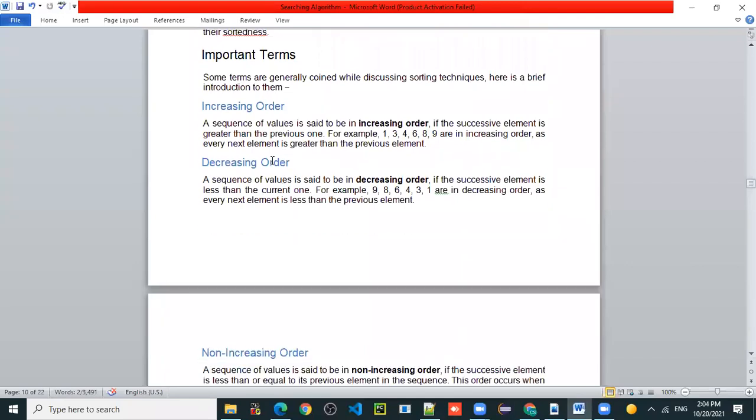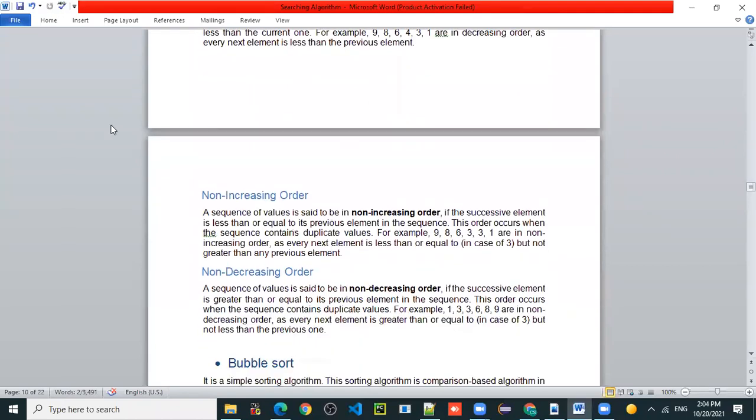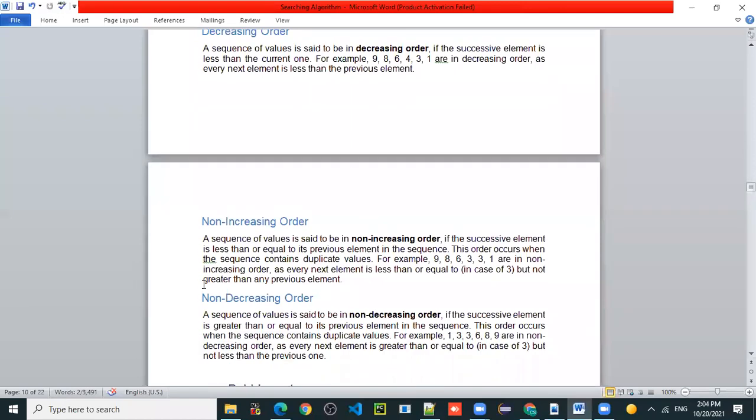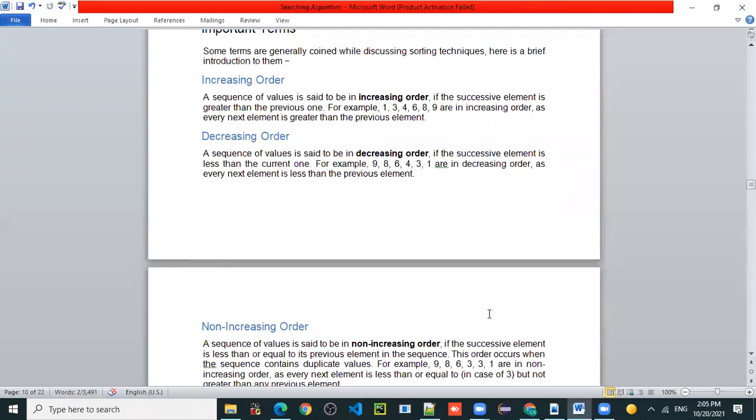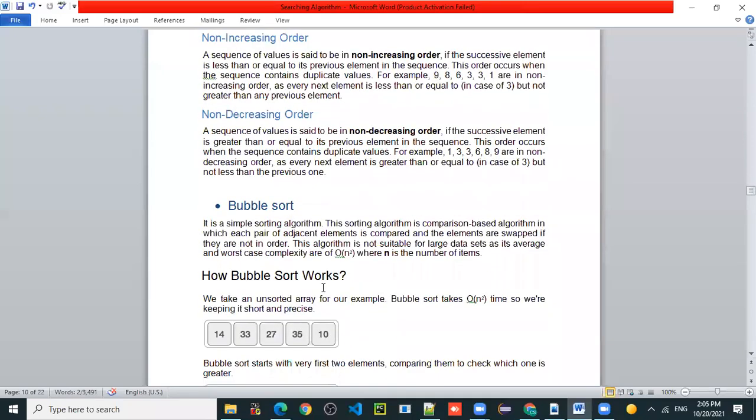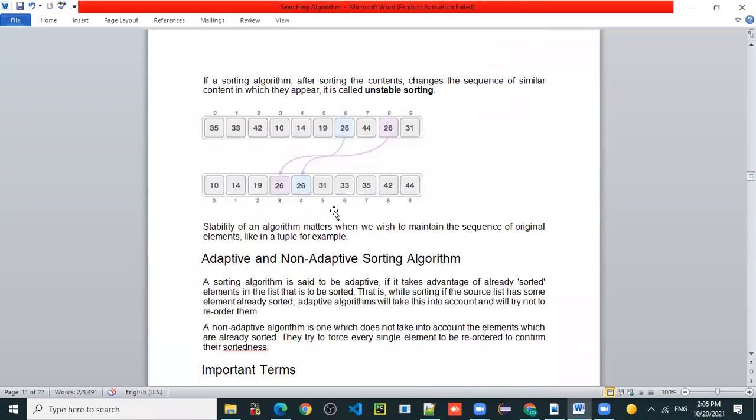Important terms again. Increasing order: what do you mean by increasing order? Every next element is greater than the previous element. I think everyone knows. Decreasing order means every next element is less than the previous element. Non-increasing order means decreasing order, and non-decreasing order means increasing order. These are the few terminologies you need to remember.